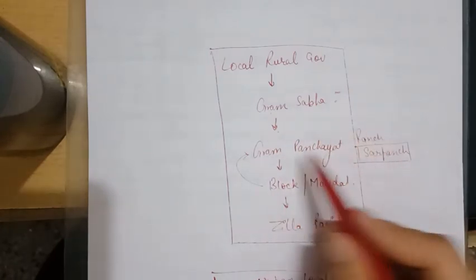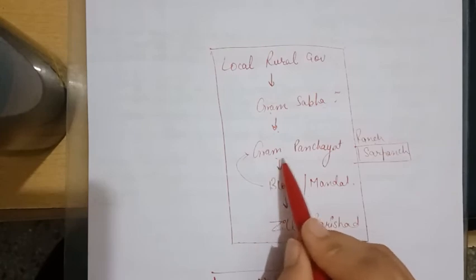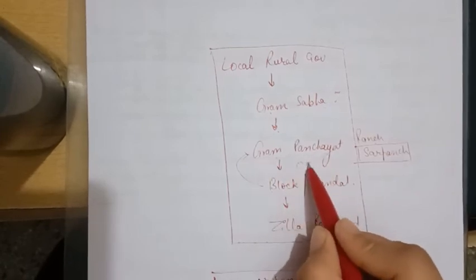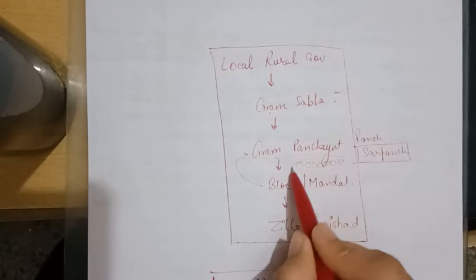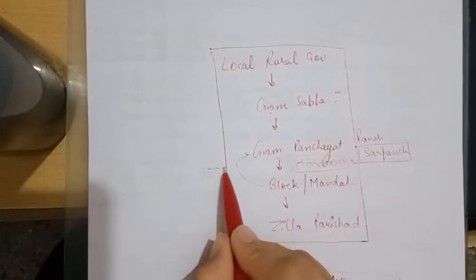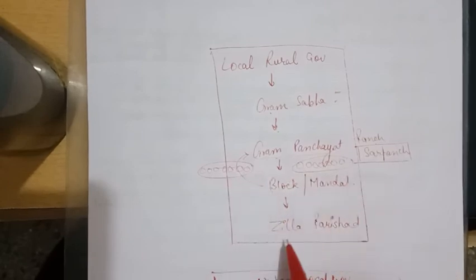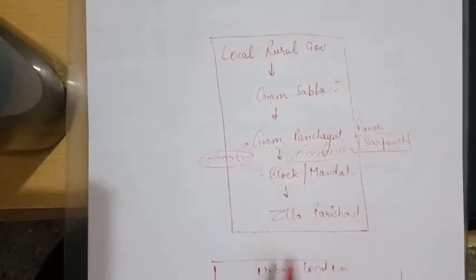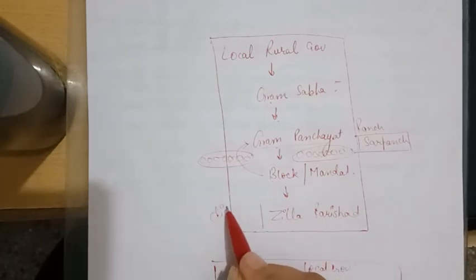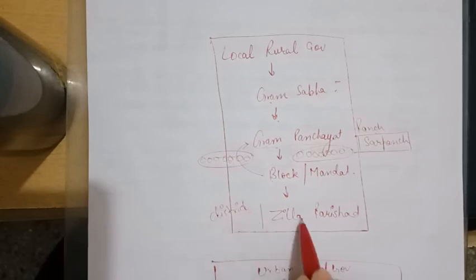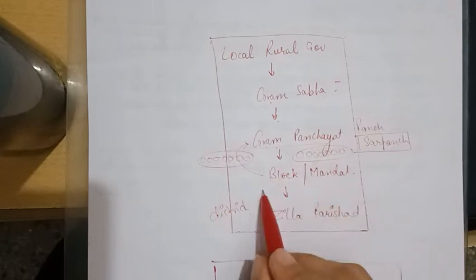Then the block and mandal. A few of the gram panchayats combine and make a block. So there are many blocks in a district. All of the blocks combined makes the Jila Parishad. That is, of every district there is a Jila Parishad. For example, Dehradun has a Jila Parishad, Rudraprayag has a Jila Parishad. All of the Jila Parishad includes all of the blocks.